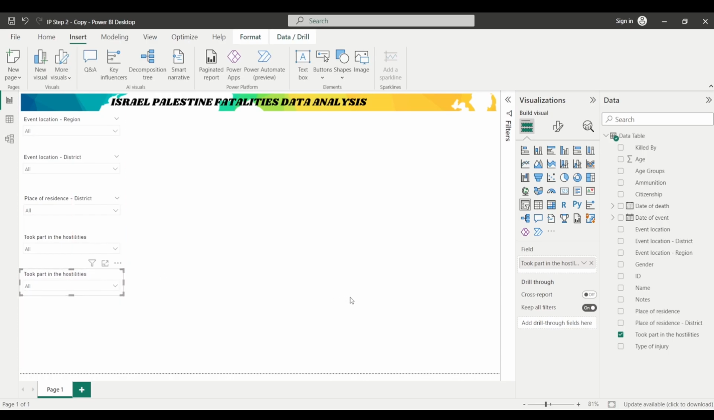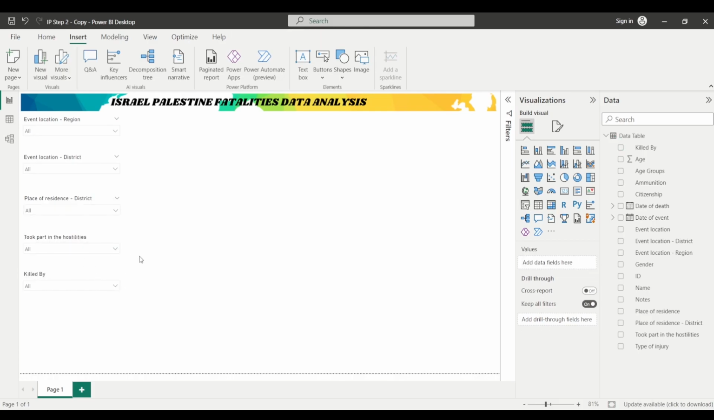And I will remove this particular field from the fields bucket, and let's say I want to represent the killed by column or killed by field in this particular slicer. So I will double click on this field from the data pane and will simply drop it here in the fields bucket. So you can now see that this is being represented here, right?